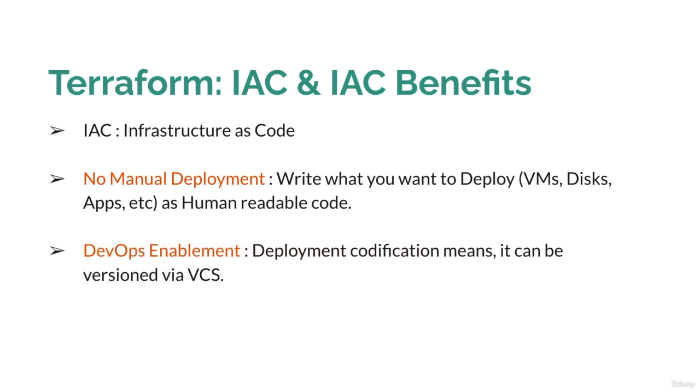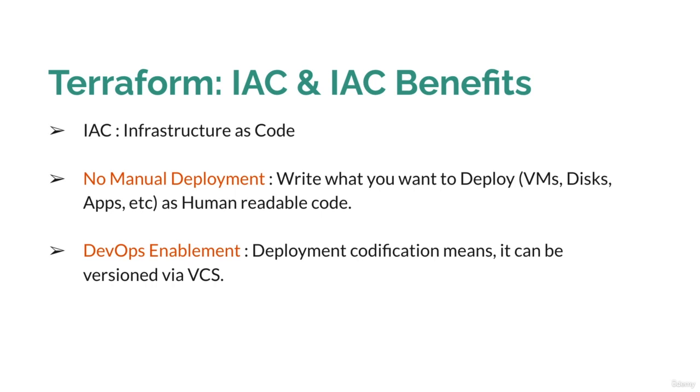Terraform and IAC have another benefit: it will enable your DevOps team to code the complete deployment creation process, and that can be versioned in the version control system, or VCS. If your product has multiple releases, suppose there's a release X and in future you are planning release Y, your deployment code is also versioned. For release X you can use the release X deployment code, and for release Y you can use the release Y deployment code.